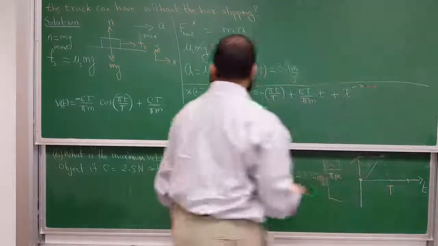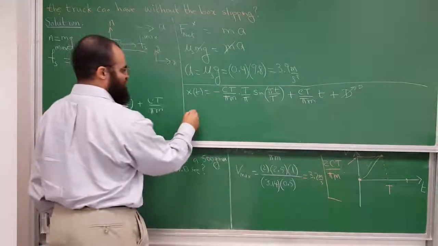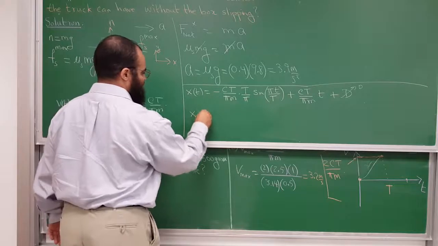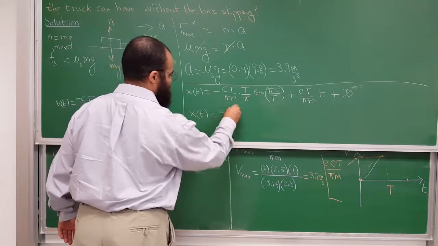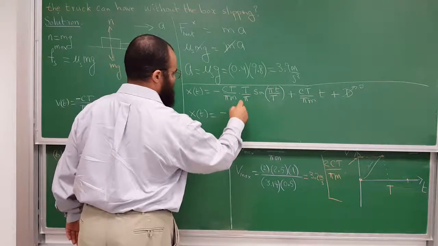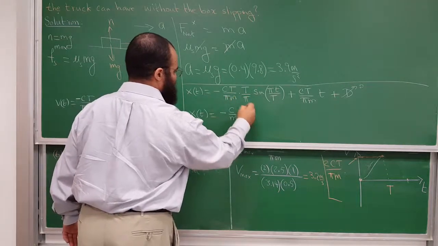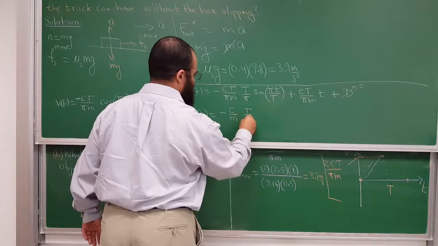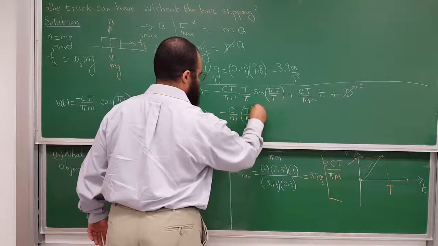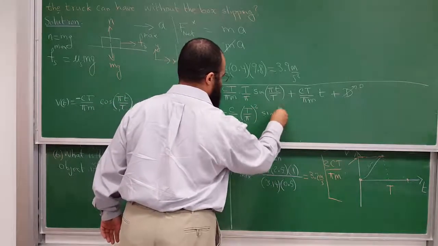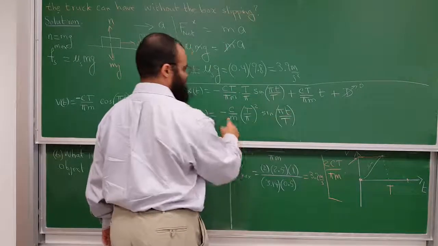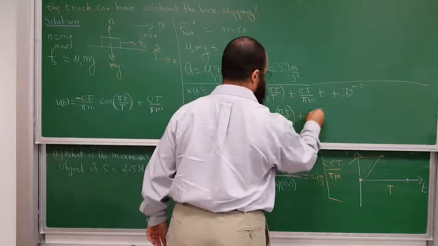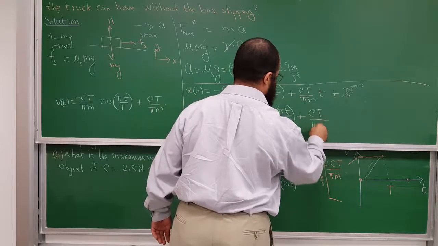So my position as a function of time, x of t, will simply equal minus c over m, capital T over pi squared, sine of pi t over capital T, plus c capital T over pi m times t.